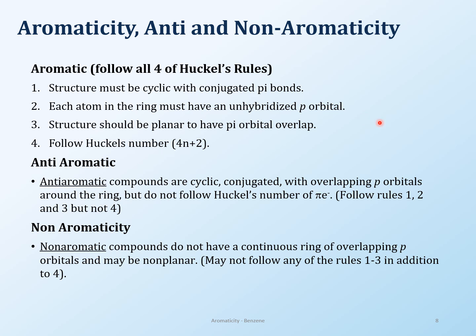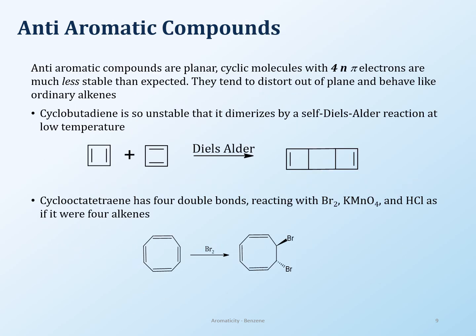Aromatic compounds are very stable. That's the whole thing about aromaticity. This is why we've been talking about the resonance, the conjugation, all of that. That's coming because of stability. So aromaticity actually leads to stability. So these 2 classifications, the anti and the non, may not be stable. They can be also, but maybe not.